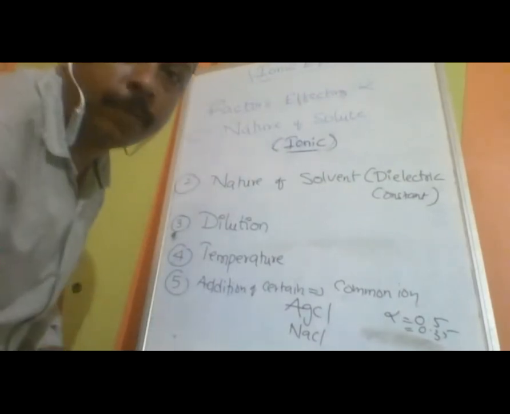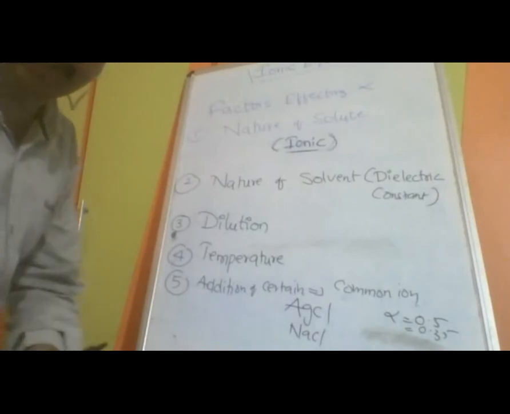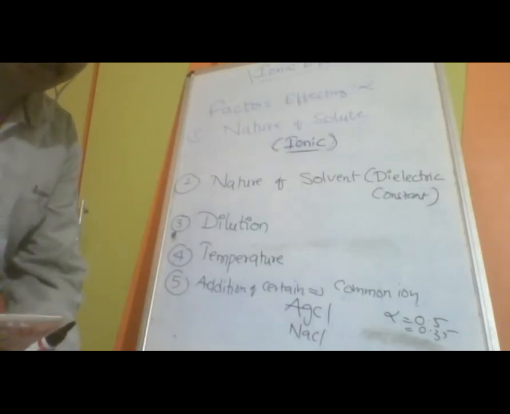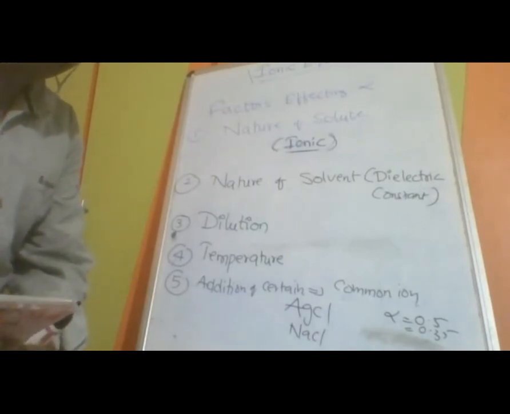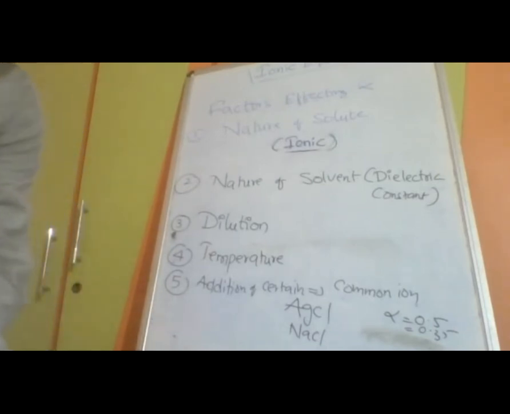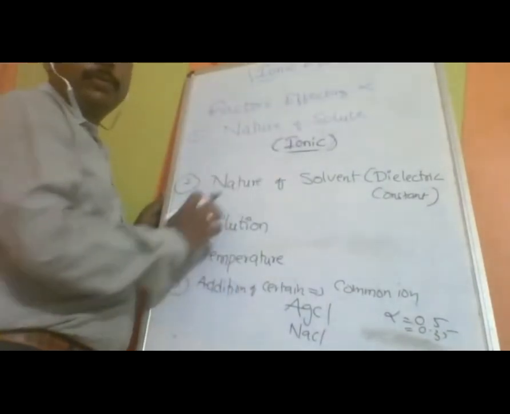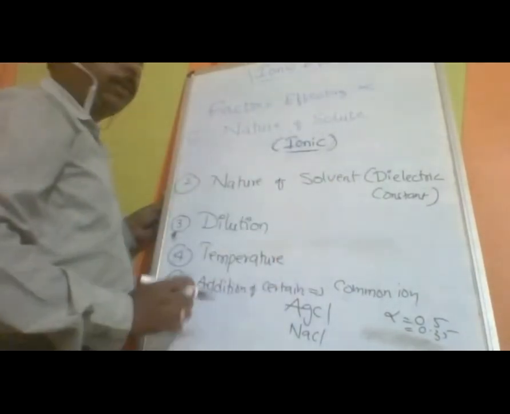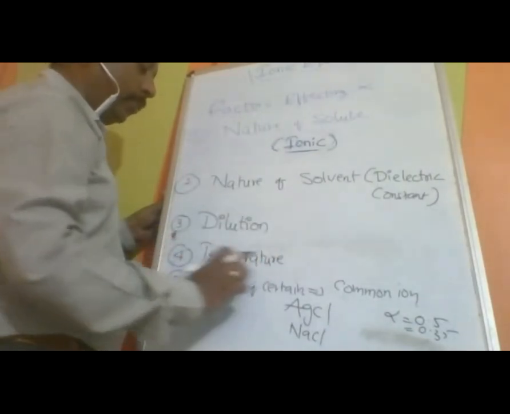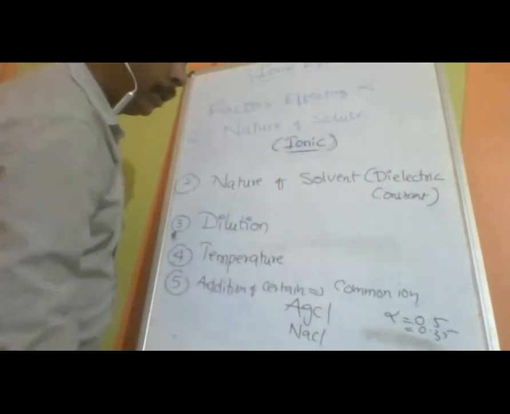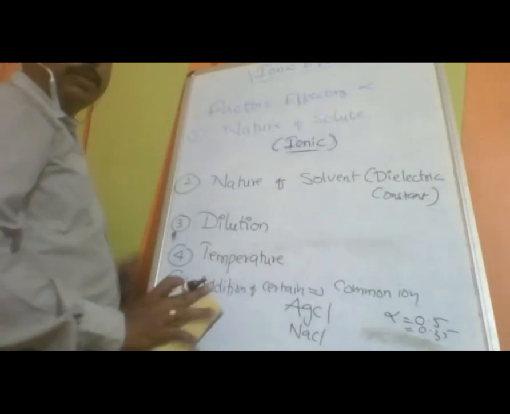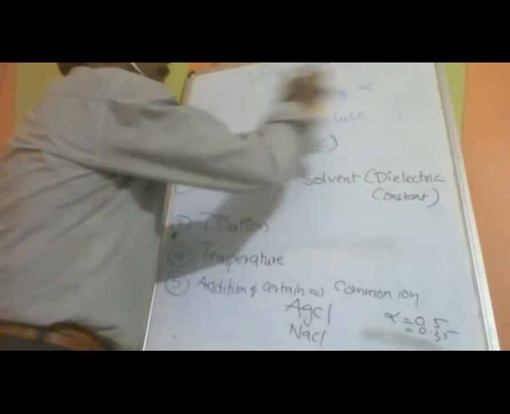The first factor is nature of solute, which depends on the ionic nature of solute. Second, nature of solvent, dielectric constant. Third, more dilution, more dissociation; and higher temperature. Fourth, addition of certain substances lowers the degree of dissociation.